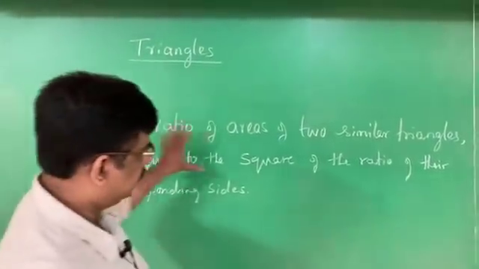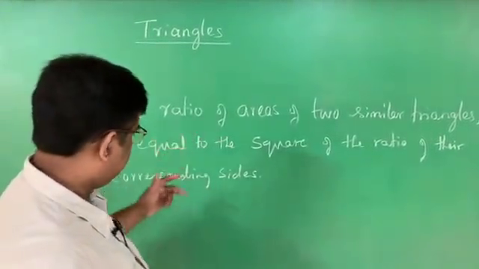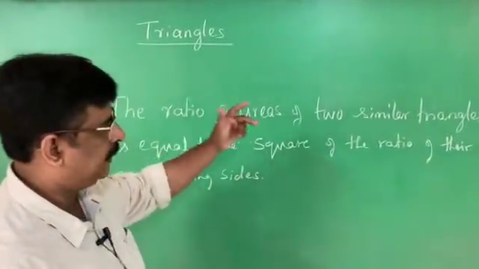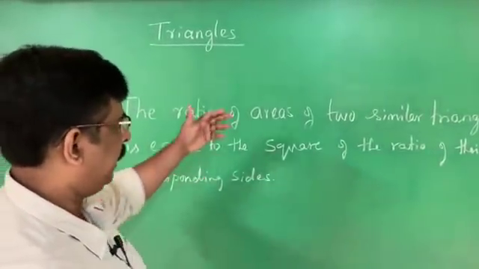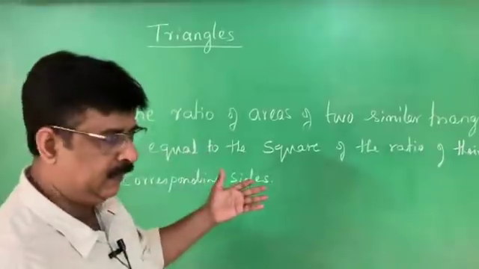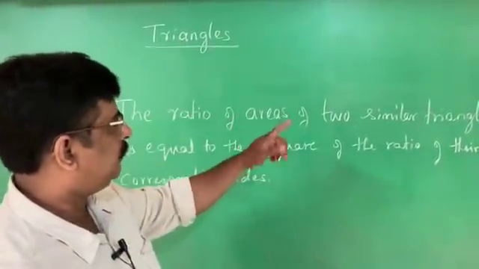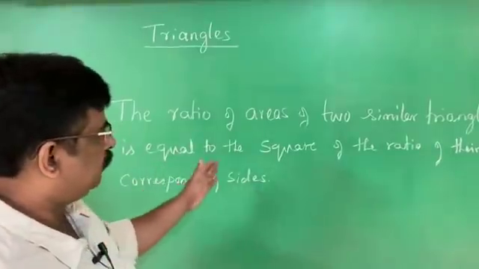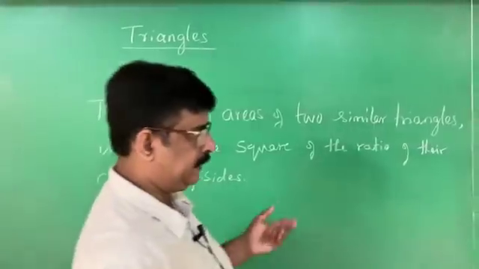This statement tells us the area and corresponding sides of similar triangles are related. Always the area of a triangle depends on the sides only. But this tells that the ratio of areas of two similar triangles is equal to the square of the ratio of their corresponding sides. I will explain this.